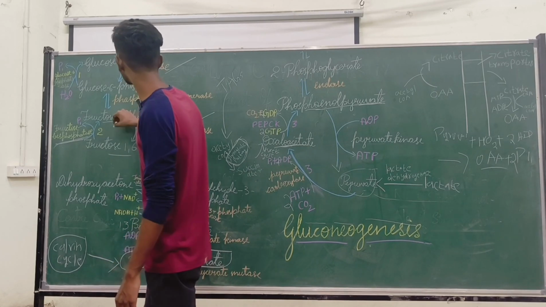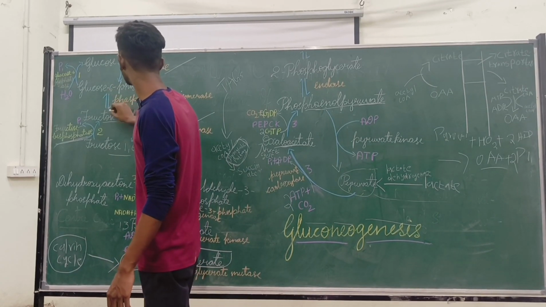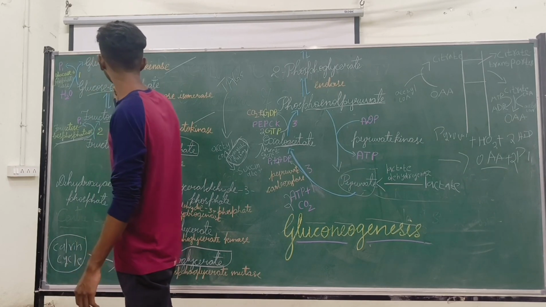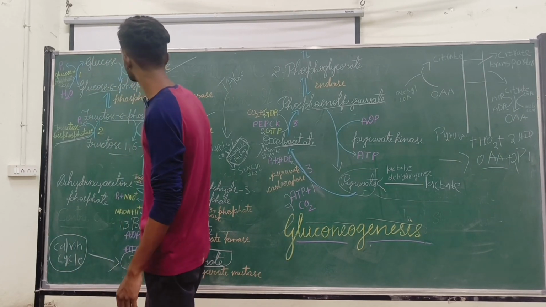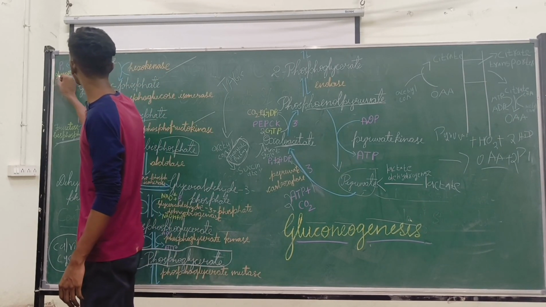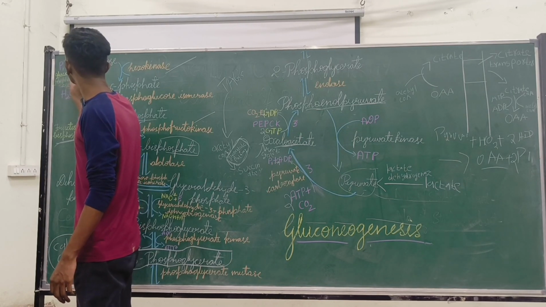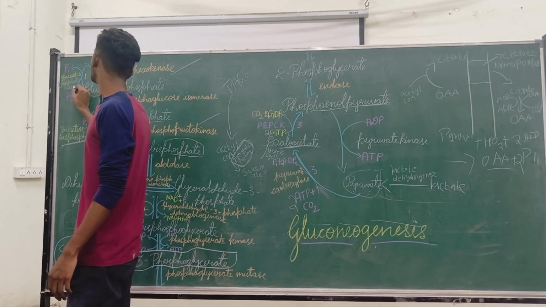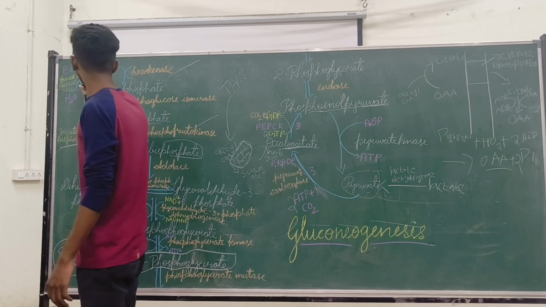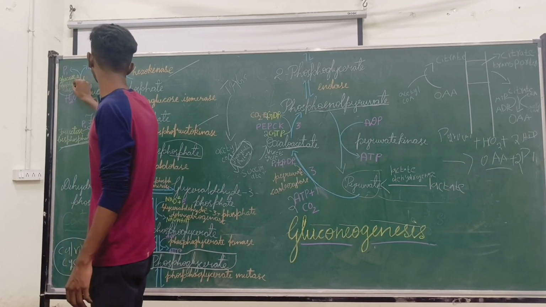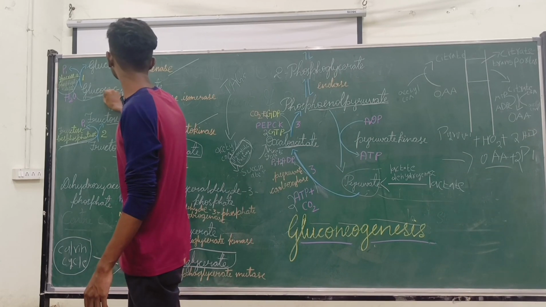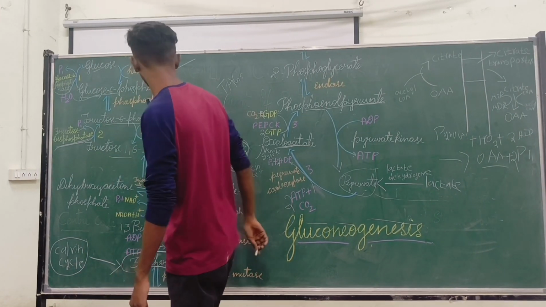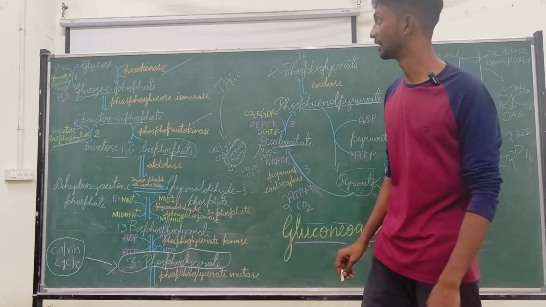Then you can easily convert fructose 6-phosphate to glucose 6-phosphate. But converting glucose 6-phosphate to glucose is very hard, so we require another enzyme called glucose 6-phosphatase. This phosphatase enzyme removes the phosphate group from glucose 6-phosphate to convert it to glucose. In this way the gluconeogenesis pathway runs.